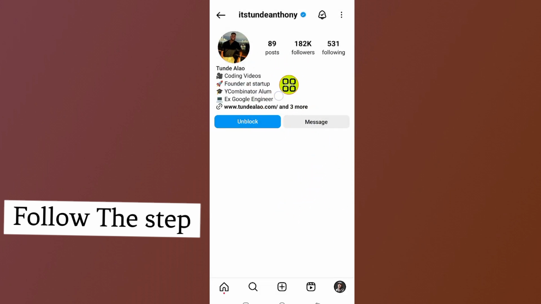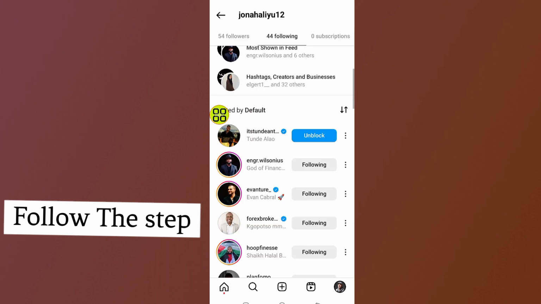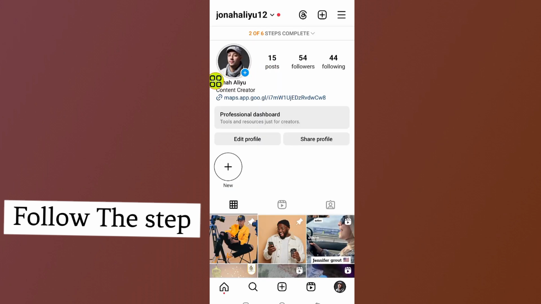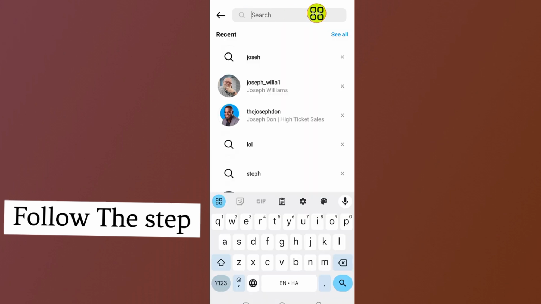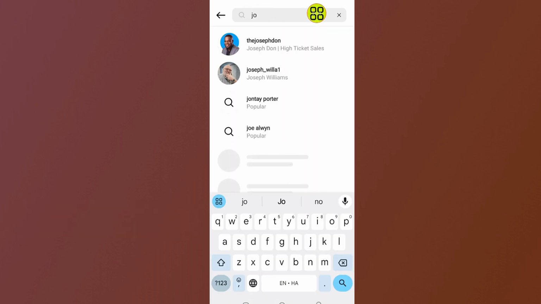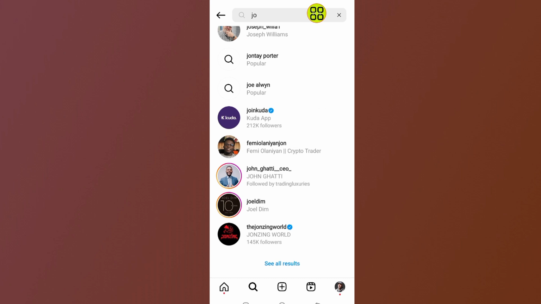By blocking this person, this person cannot see anything about me, and I can't see anything about him. If you block someone on Instagram, that person cannot even search your username on their Instagram account. If the person comes to the search bar and searches for your name, he can't see your name on his Instagram account because you blocked the person. So if you block someone on Instagram, the person cannot interact with anything about you on Instagram.